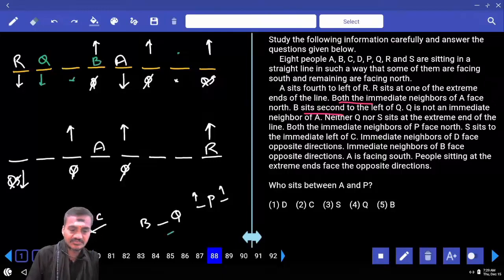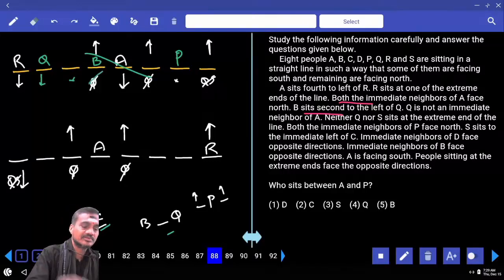B sits second to the left of Q, then S, and immediate neighbors of P are facing towards north. Where should P be? P must be here. And if P is here, A, S and C are adjacent to each other. Is it possible? This case is completely ruled out.